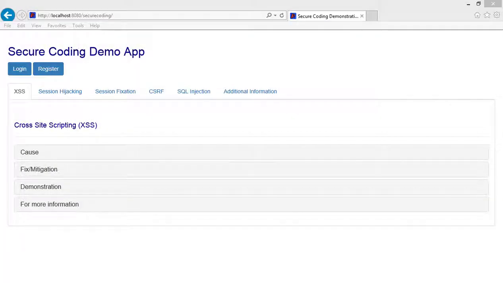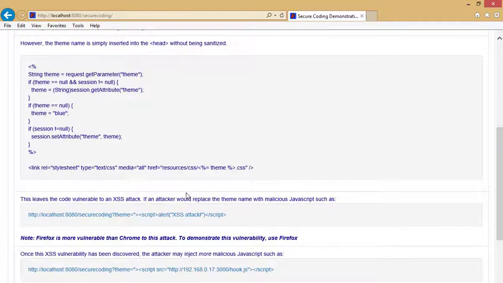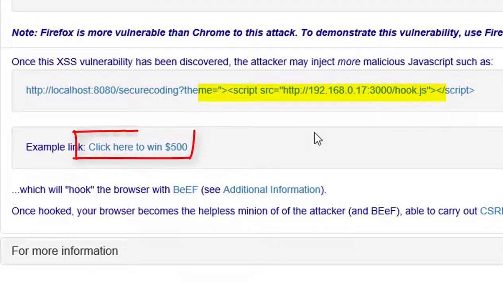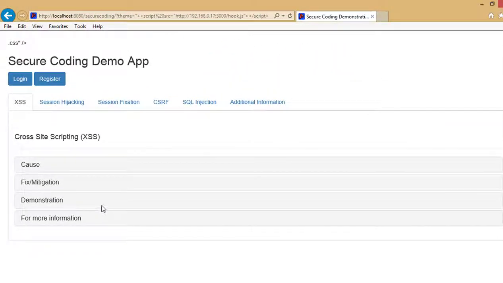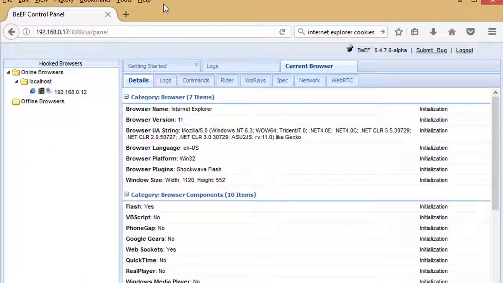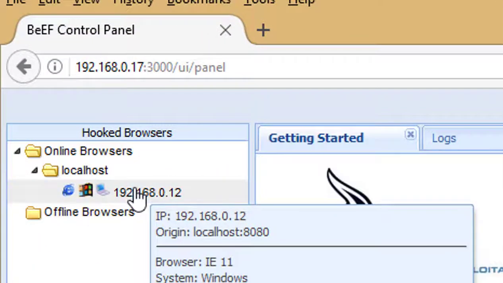There may be different ways to exploit this potential vulnerability, but I'll start with a Cross-site scripting attack. If you're unfamiliar with this, please review an earlier video going over XSS in more detail. I'll start with a malicious link, one that may be sent over email, posted on a website, etc. This link executes remote JavaScript in a BeEF server. Now that it's been executed, the browser has been successfully hooked.